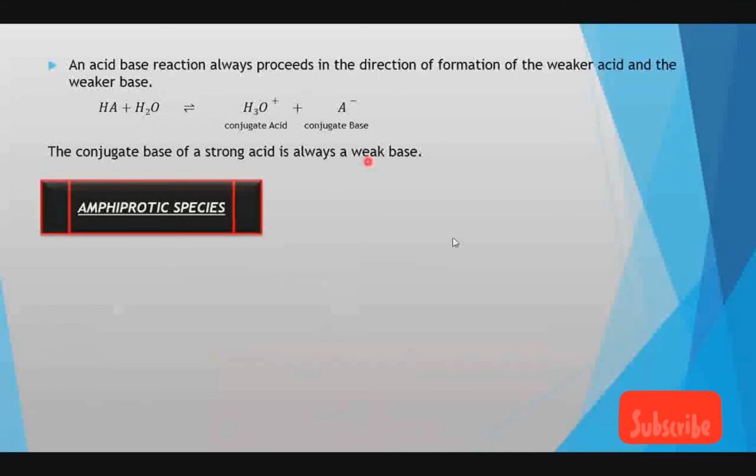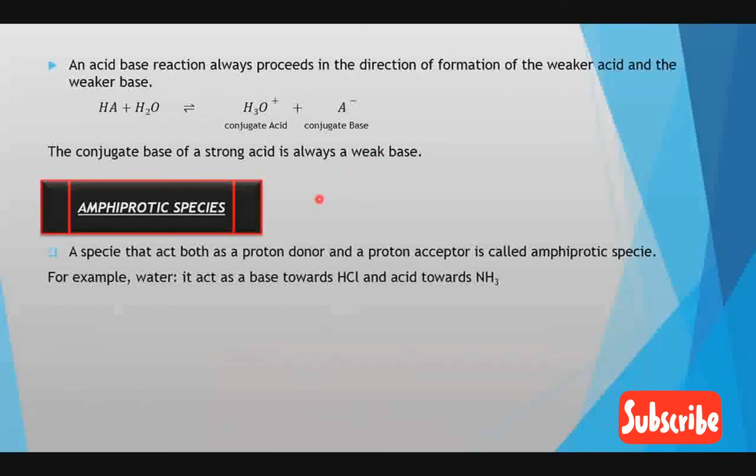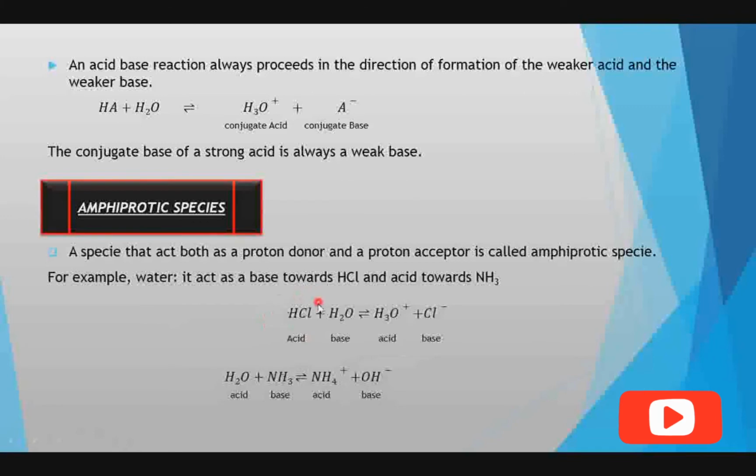Next is the amphiprotic species. Any species that acts as a proton donor and as a proton acceptor is called amphiprotic species, also known as amphoteric species. We can say that any species that acts as an acid as well as a base is called amphiprotic species. For example, water. It acts as a base and also as an acid. Here with HCl, water acts as a base, and with NH3, ammonia, water acts as an acid.